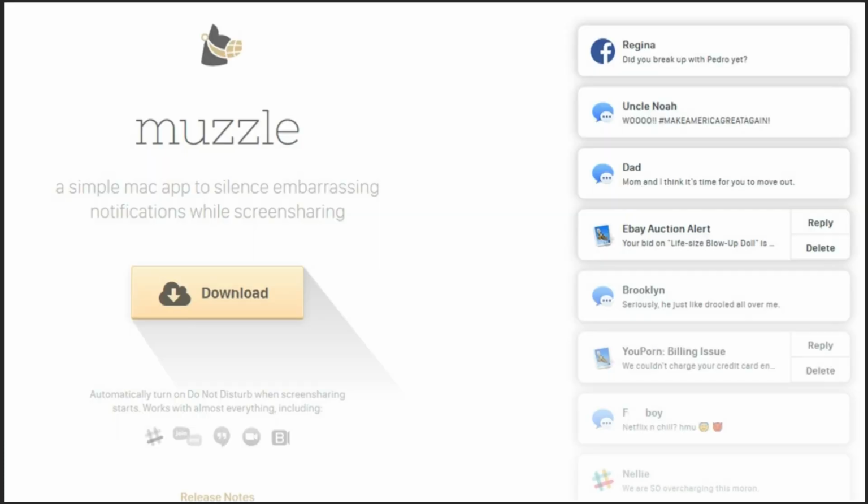Muzzle is an app that silences your notifications. They use humor on the right side to show examples of embarrassing notifications. The humor is a bit risky, but it's appropriate and matches the target audience.